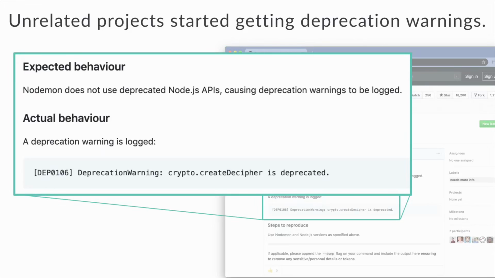So things like NodeMon, which is a very, very popular way to run long-lived Node.js processes, started to get warnings based off of the crypto package in Node. Now, when you have a project that shouldn't be doing anything with crypto packages and starts throwing errors or warnings about crypto packages, it starts to raise some red flags.